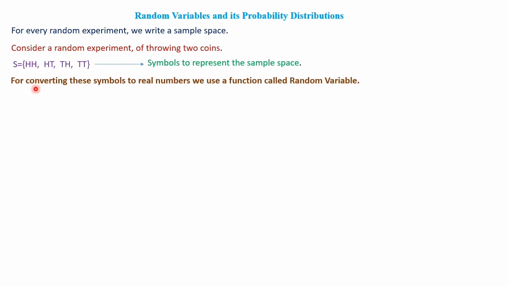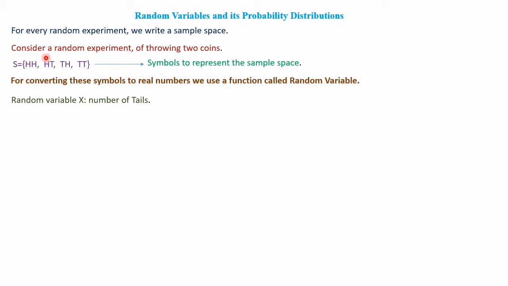For converting these symbols to real numbers, we use a function called a random variable. Let's see how it is converting. Let's assume a random variable X, which we assign as the number of tails. In the first outcome HH there is no tail, so X can take the value 0.